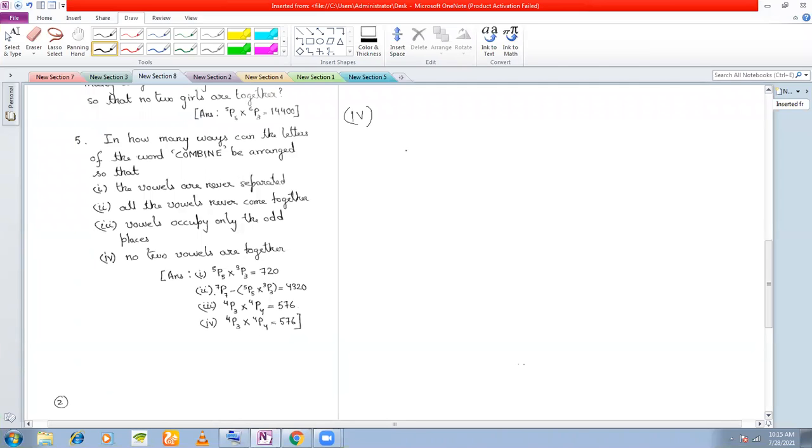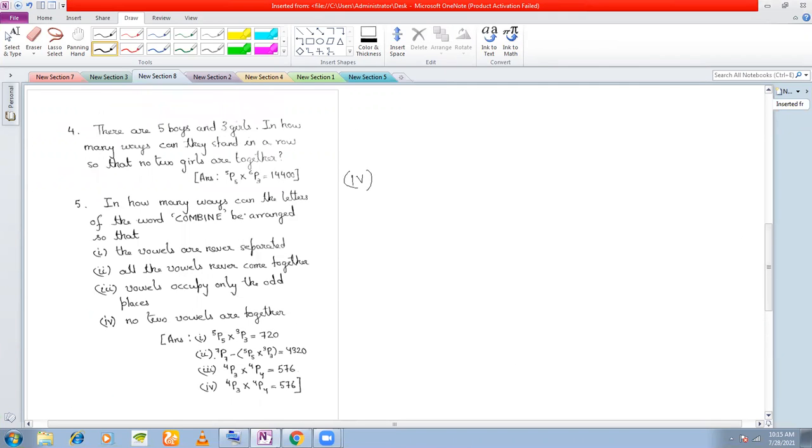No two vowels are together. Okay. Now, if you see the language here, earlier it was no two girls are together, and here, no two vowels are together. The logic will be the same. So how many places do I have? I have 7 places, right? Now, if no two vowels are together, then if there is one consonant between two vowels, then no two vowels will be together. Just like the earlier one, when no two girls were together, if one boy is between two girls, then no two girls will be together, right?